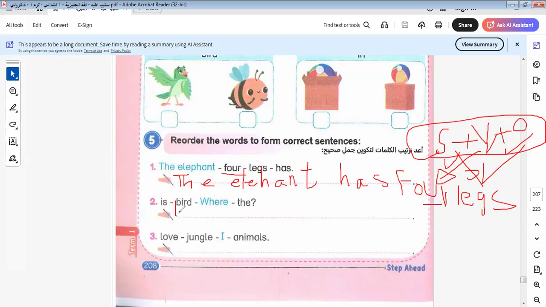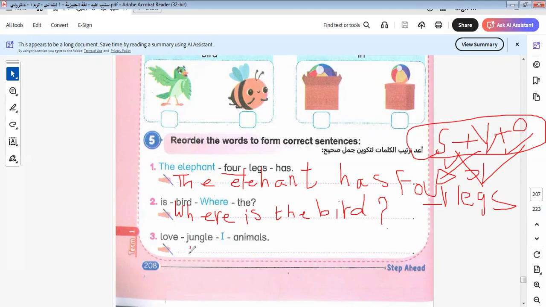Let's go to another one. Here I ask about where, here is the place. Where is the bird? Where is the bird? So where is the verb? Right here, the verb is at the last part of the sentence. It will be here is. Okay, so in the question form we replace the verb instead of the subject, like this.